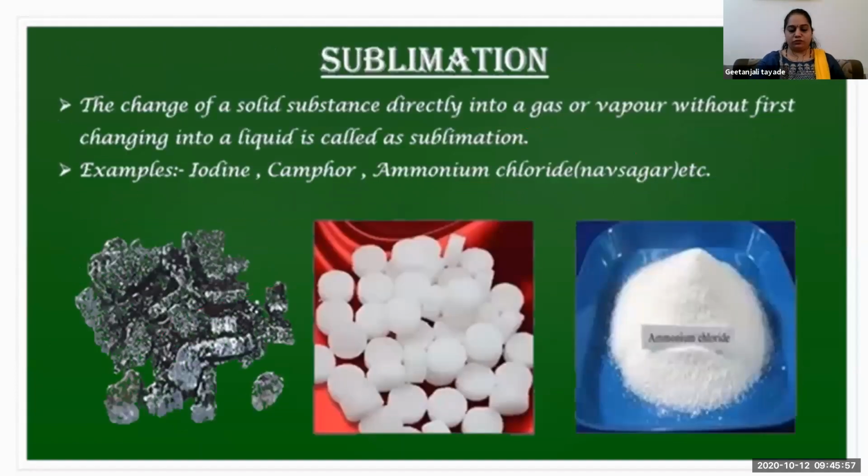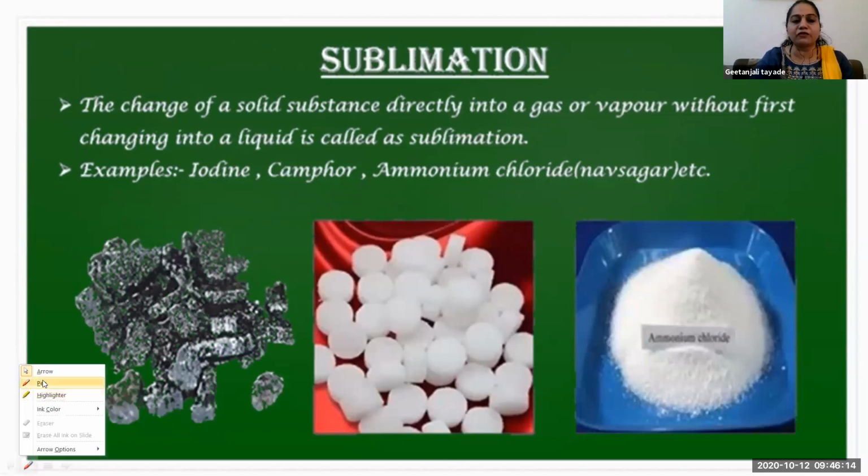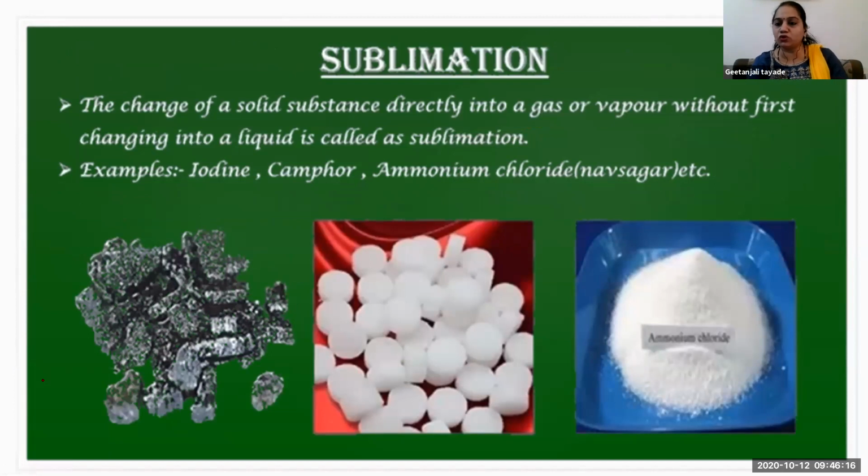So sublimation. In first slide, we see in this example, camphor, naphthalene ball, ammonium chloride. So these are the exception cases. That means they are the change of a solid substance directly into the vapor form. What just now we have seen is that substances are first solid, then change first into a liquid, then into a gaseous form.